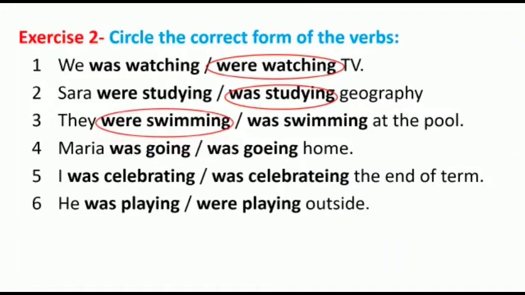Maria was going or was going home. Here we have the difference of the E after the go. Very good. Was going. Number 5. I was celebrating or was celebrating the end of the term. Should we keep the E at the end of celebrating or get rid of it? Here. Very good. The first one is the correct option. Number 6. He was playing or were playing outside. Very good. He was playing because we have the subject, he.